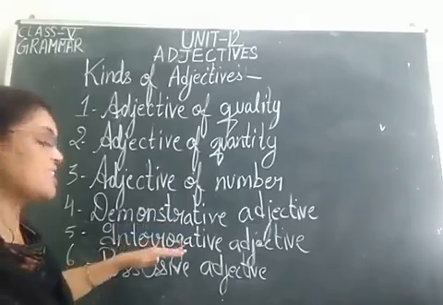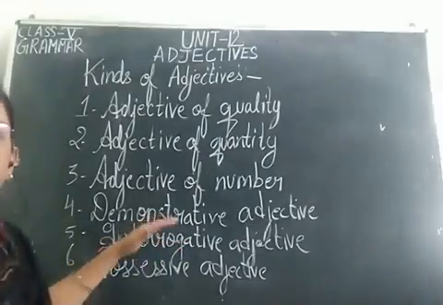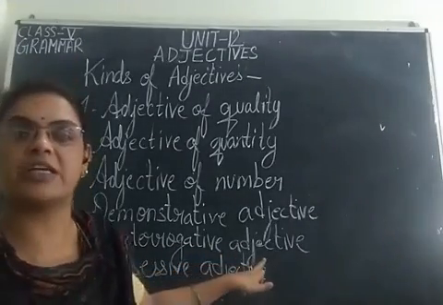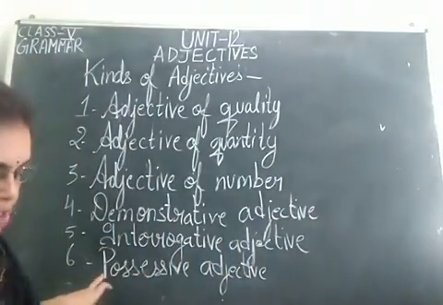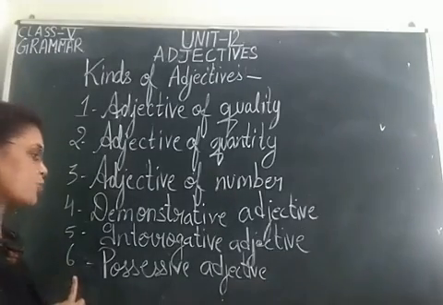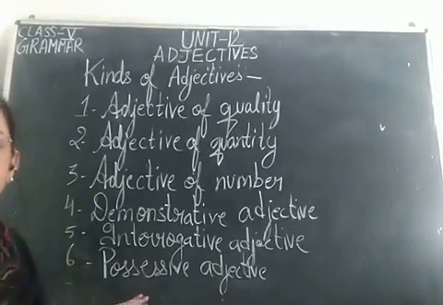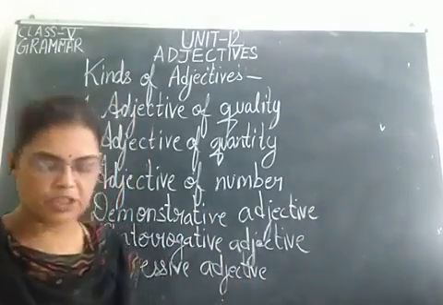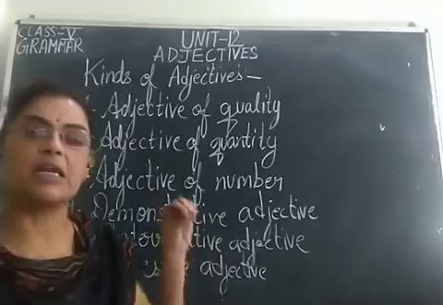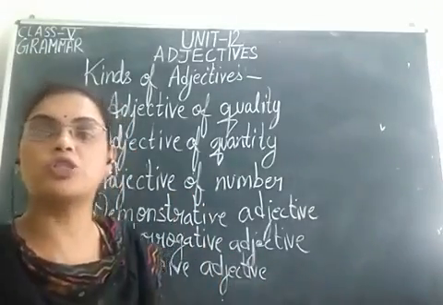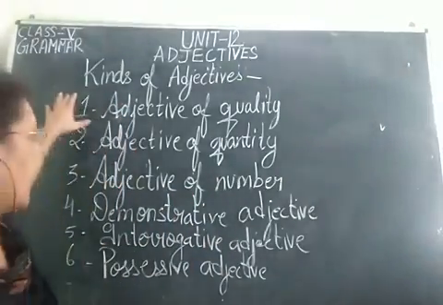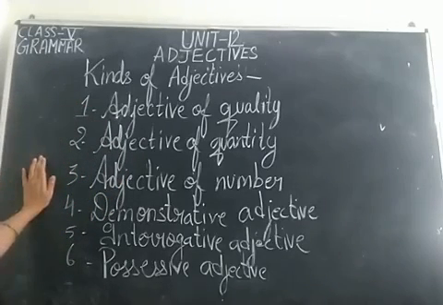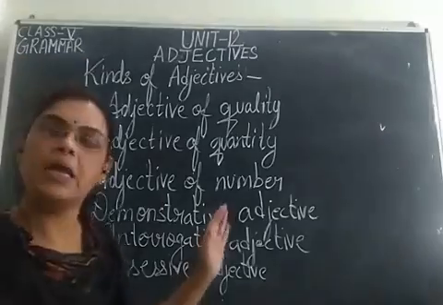Then the fifth one, children, is interrogative adjectives. All the words like what, which, whose, the question words, those are all interrogative adjectives which frame questions. Then the sixth one is possessive adjective. The word possessive means telling the possession. They tell us that a particular thing belongs to whom. So now these are the 6 kinds of adjectives, and I'll be explaining one by one.